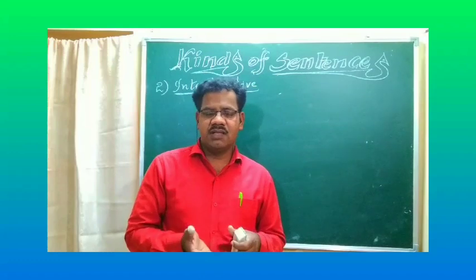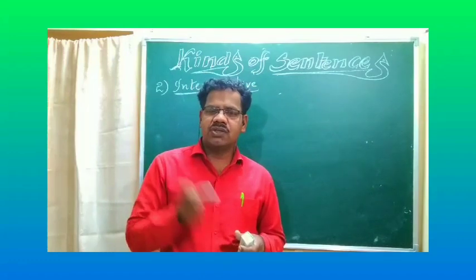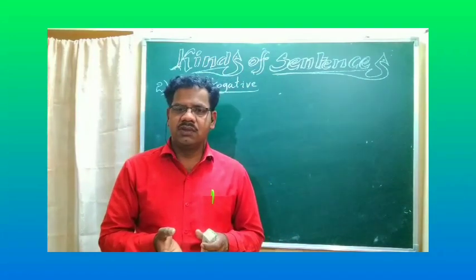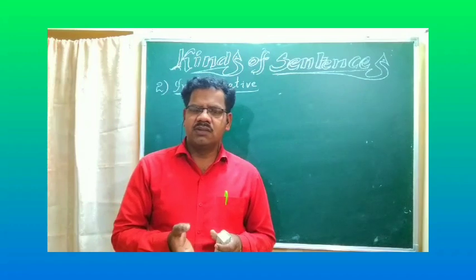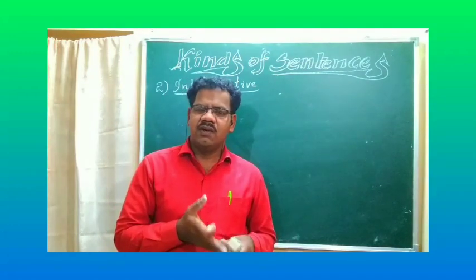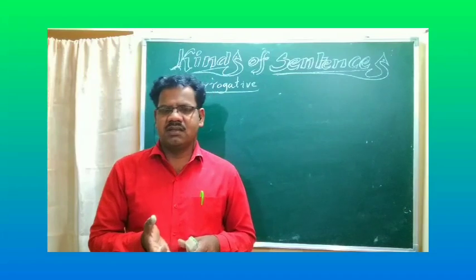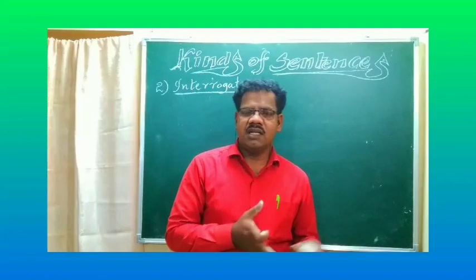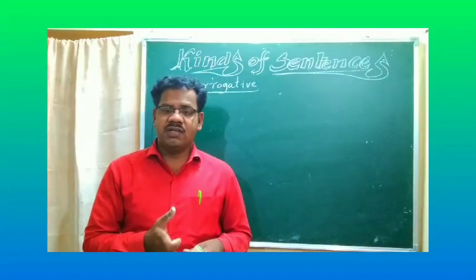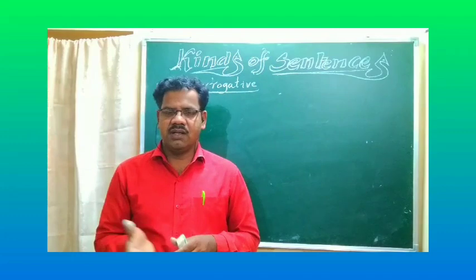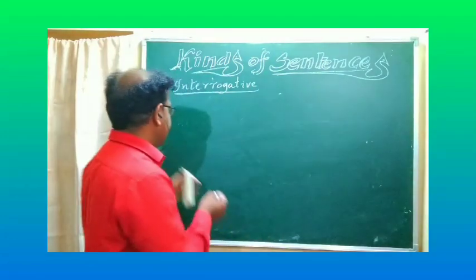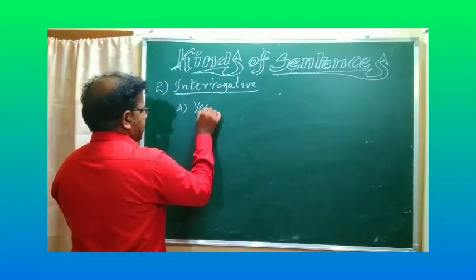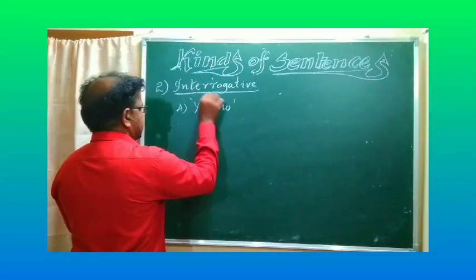Your neighbor may ask the question. Already you are ready to go to school with uniform, all are ready. Are you going to school? Yes, I am going to school. So today is Sunday. Why do you go to school? Yes, I am going to school for extra classes. In this way, the neighbor is confirming whether he is going or not. So we may divide. The first one is the yes or no type question.